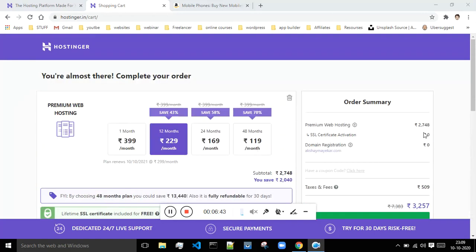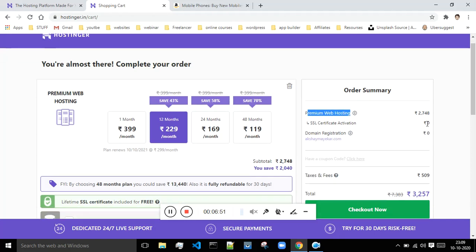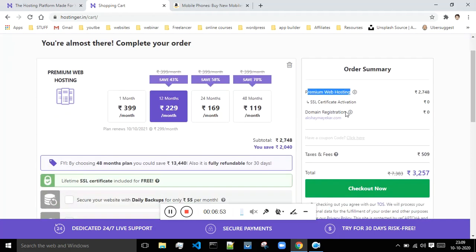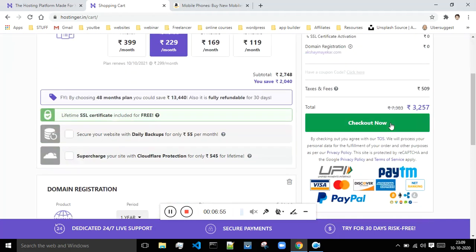Over here, as you can see, this is the premium web hosting. Since this is a premium web hosting, it will cost me 2,748, and I'm getting the domain name absolutely free along with the SSL certificate. Then you can click on checkout and do the payment process. I will show you guys how to do this payment process.